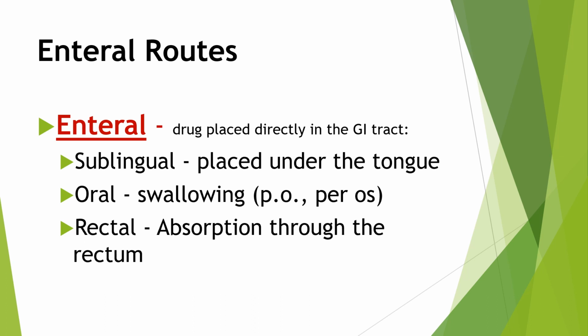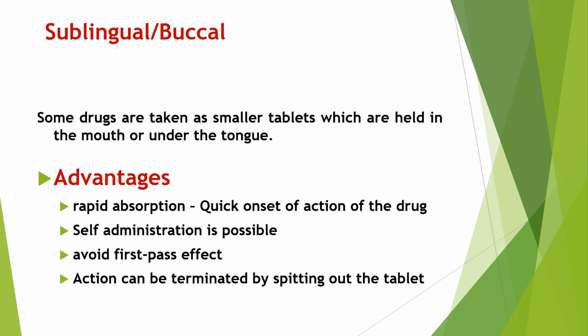Here PO is the short form of oral route of drug administration. Then rectal route of drug administration means absorption through the rectum. The drug is absorbed through the rectum. That is rectal route of drug administration. Now we will see different types of enteral route of drug administration and their advantages, disadvantages and examples.